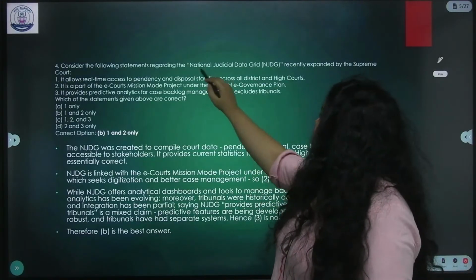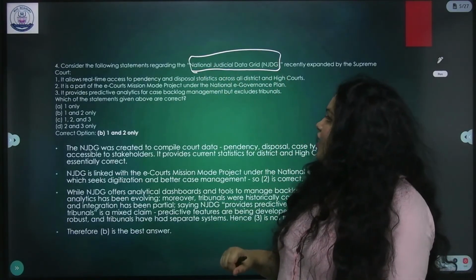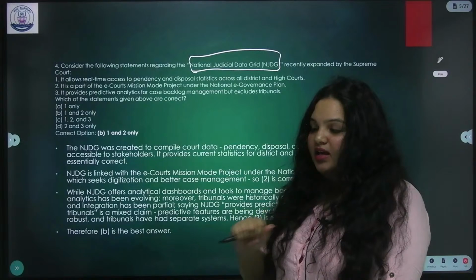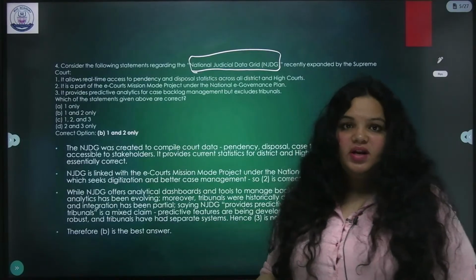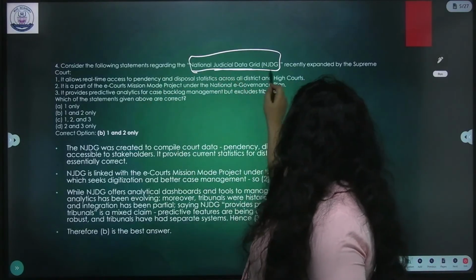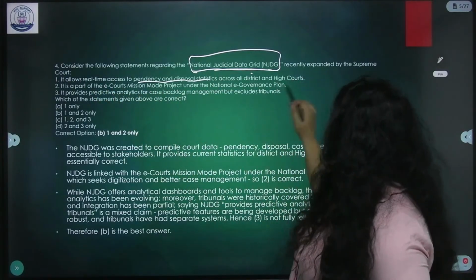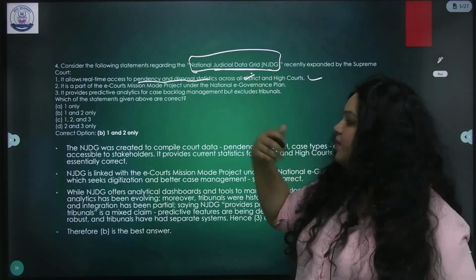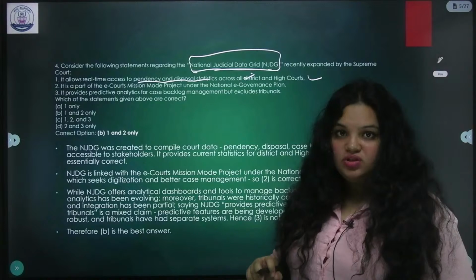Now, the next question is about statements regarding the National Judicial Data Grid. Judiciary reforms especially, since the past few months, many intellectuals, especially the government, are calling for it, especially you remember NJAC. So judicial reforms are a very important topic. Now, the National Judicial Data Grid allows real-time access to pendency and disposal statistics across all districts and high courts. Correct. It needs to be accessed also, because this is a very disappointing fact in our judiciary. The court pendency cases will take at least 90 years to solve.